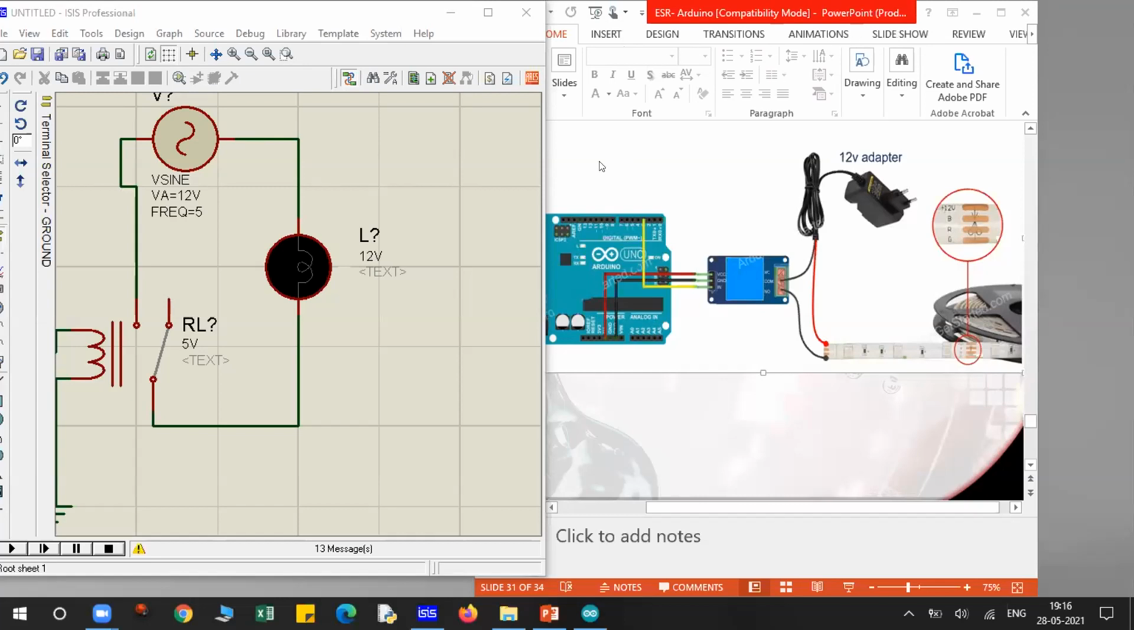Ashish, understood this point? Yes, sir. This is your lamp, or this could be any appliance: your LED, your fridge, your fan.